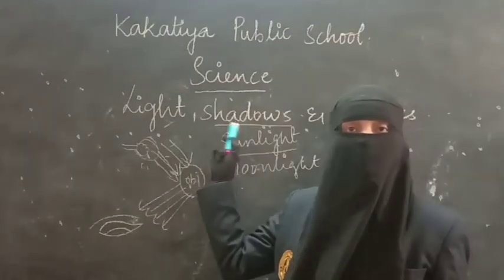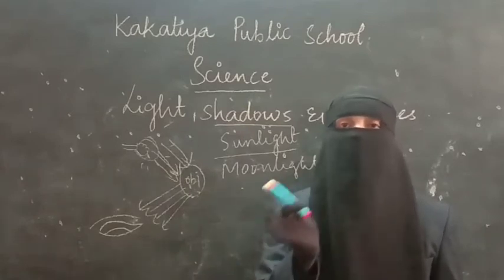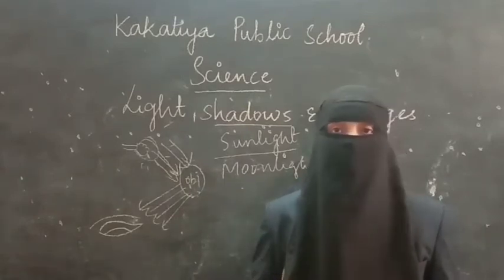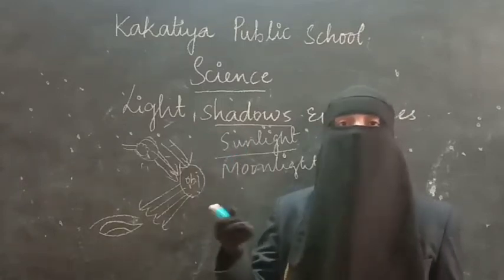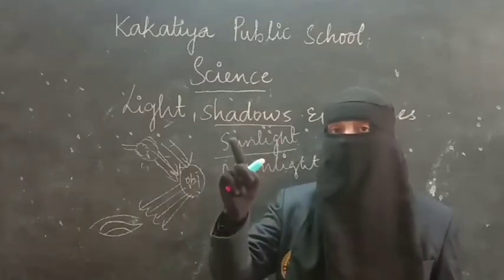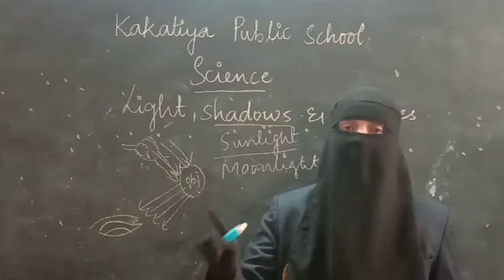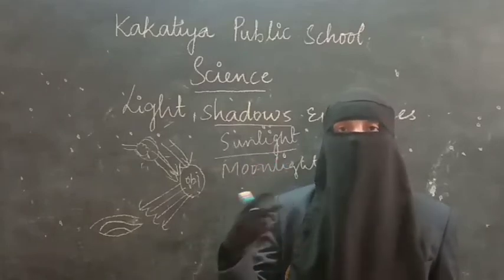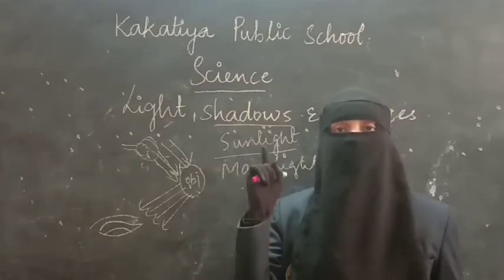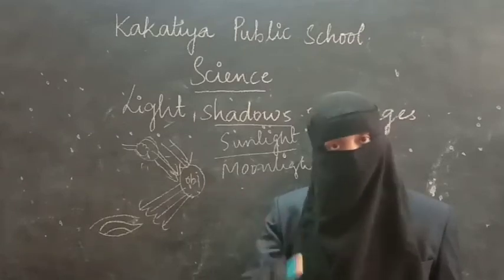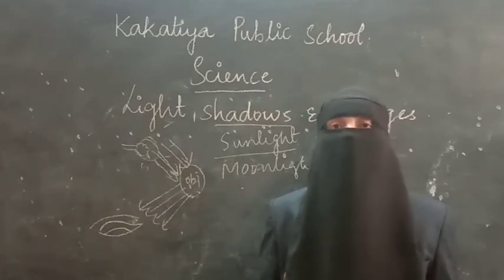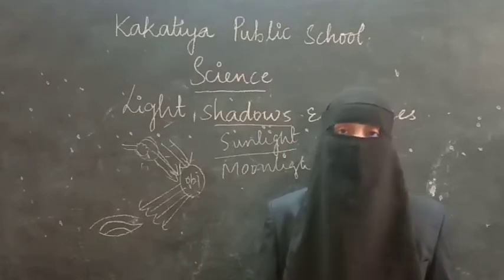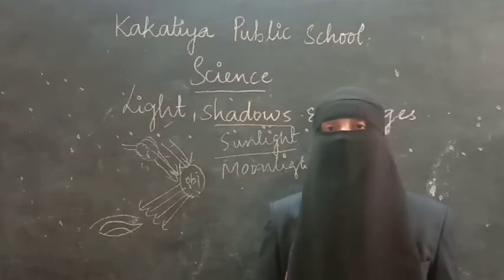So shadows will be forming, right? We know the materials which form shadows are opaque. That means for the formation of a shadow, two things we got to know. That is light. Without light, shadows will not form, and without an opaque substance, shadows will not form. Is only light and only an opaque substance enough for the formation of a shadow? No, it is not enough. Then what is the one more thing required for the formation of a shadow? Let us find out by doing this activity.